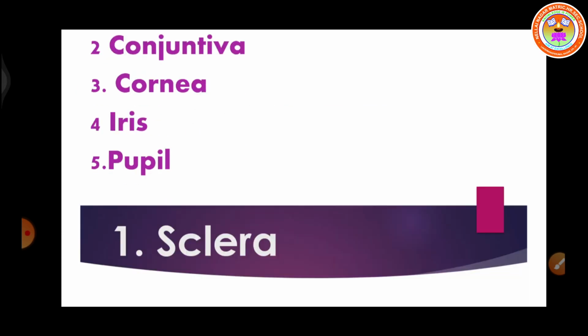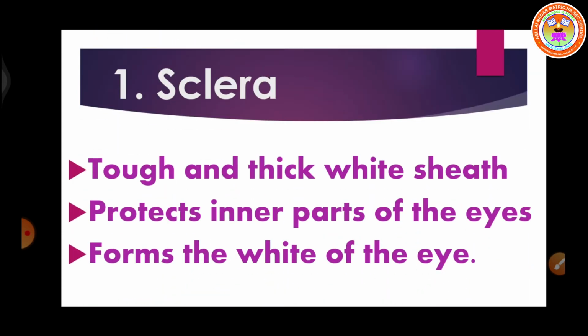Sclera is nothing but a tough, thick layer. It forms the white of our eye. When you look at your eye, there is a white colored part you can see. That is a layer called sclera. It is a protective covering. It protects the internal parts of the eye.